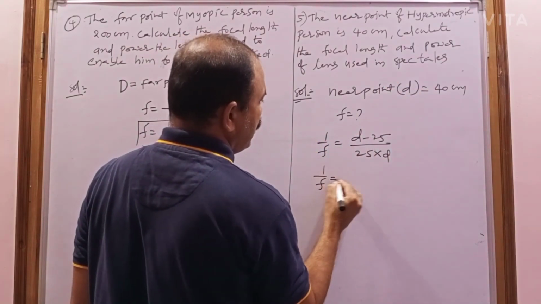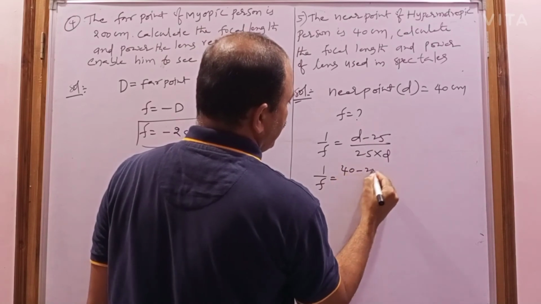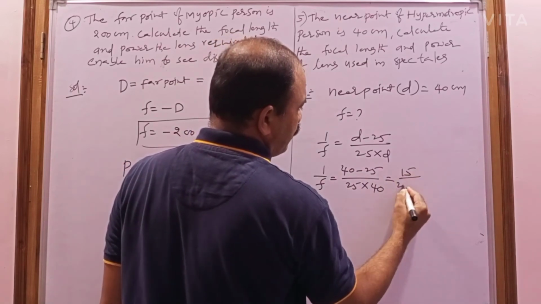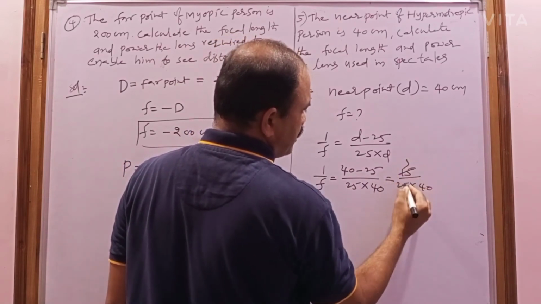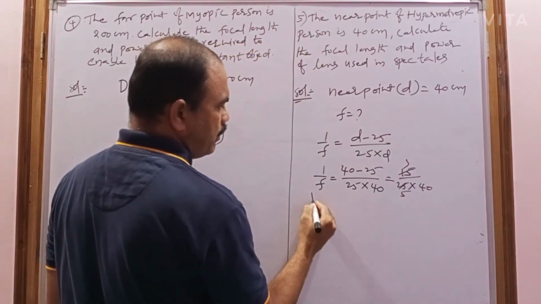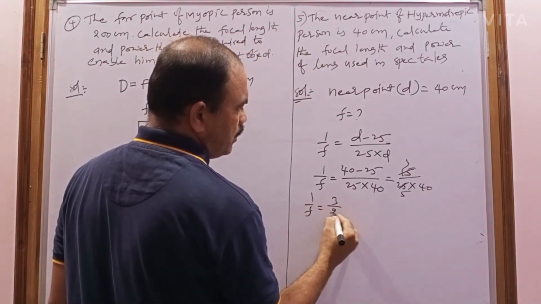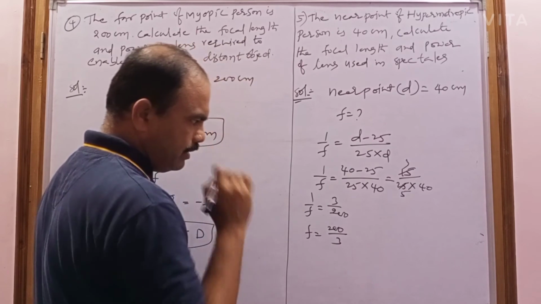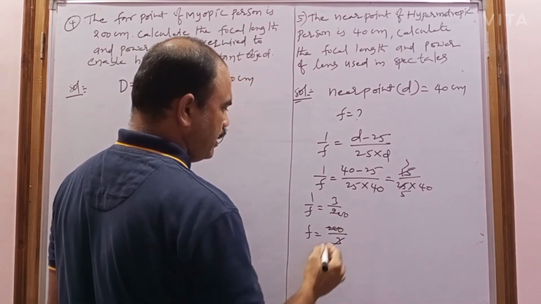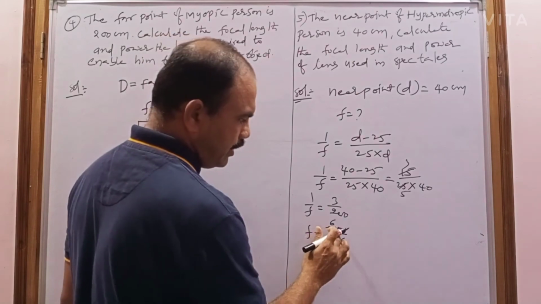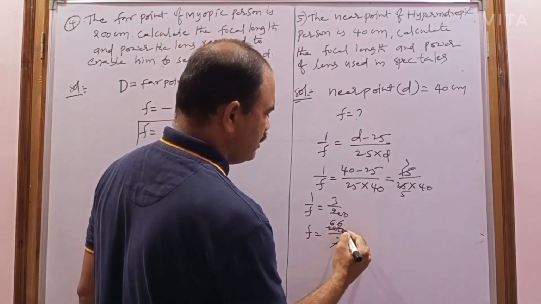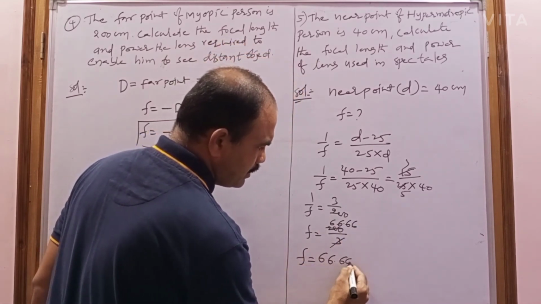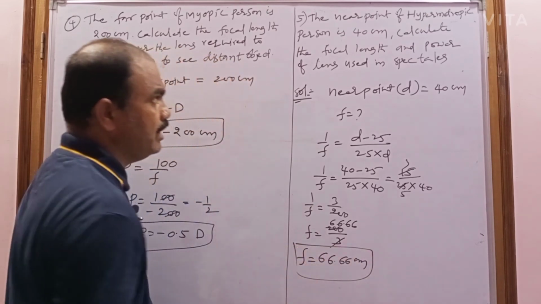So 1 by f equals d, and d is 40. So 40 minus 25 by 25 into 40. 40 minus 25 is 15, so 15 by 25 into 40. 5 threes are 15, 5 fives are 25. Now 1 by f equals 3 by 200, since 5 into 40 is 200. Then f equals 200 by 3. 3 ones are 3, 3 sixes are 18, 2 remains, 20, again 3 sixes, so 66.66. So the focal length is 66.66 centimeter. This is the focal length of that person.